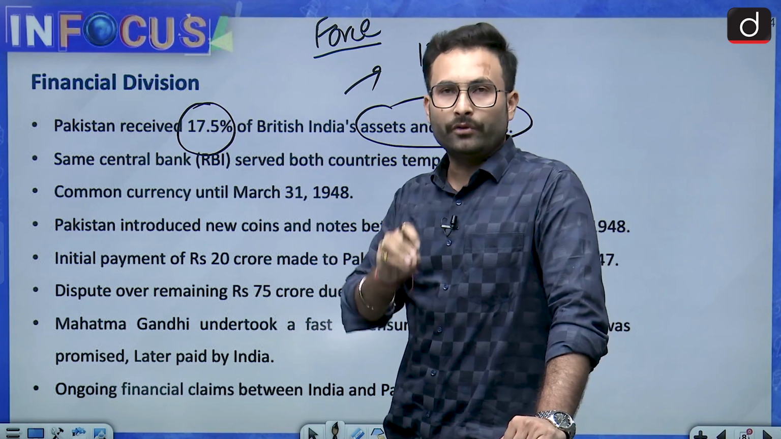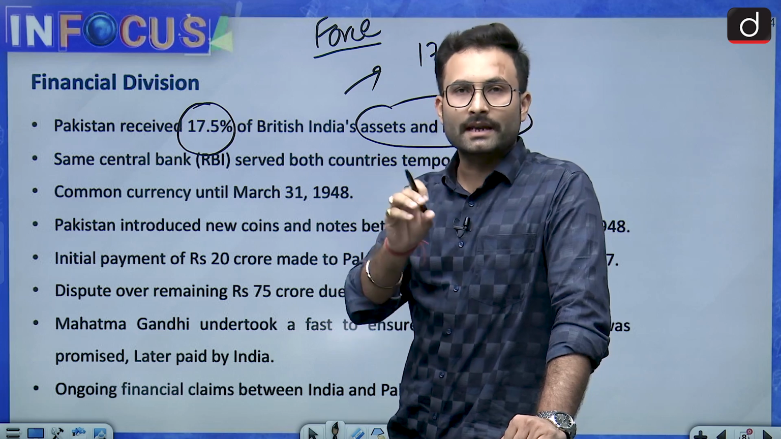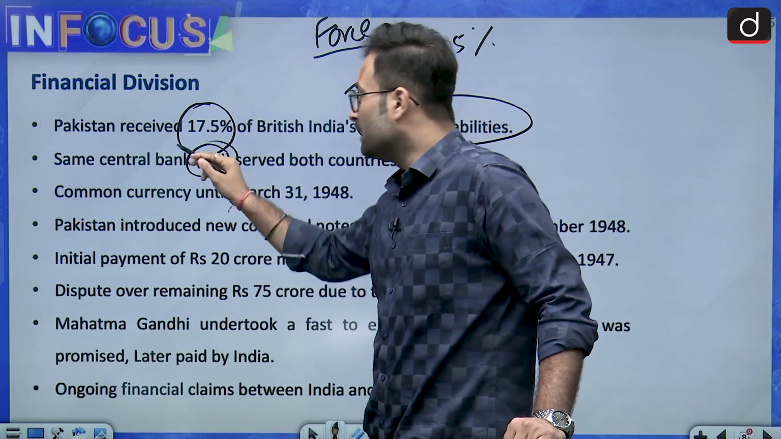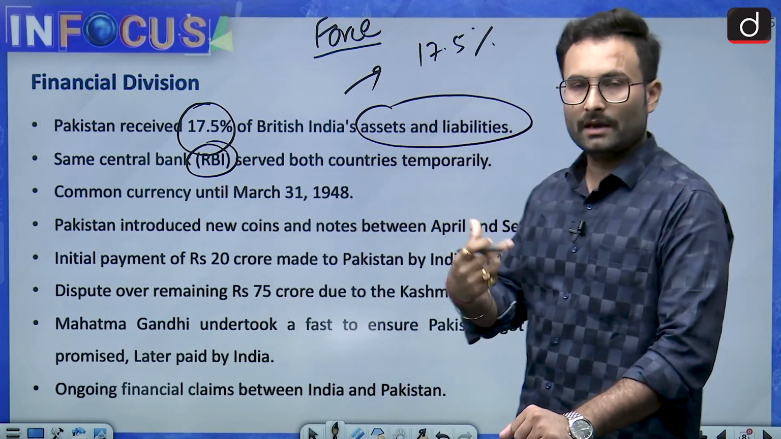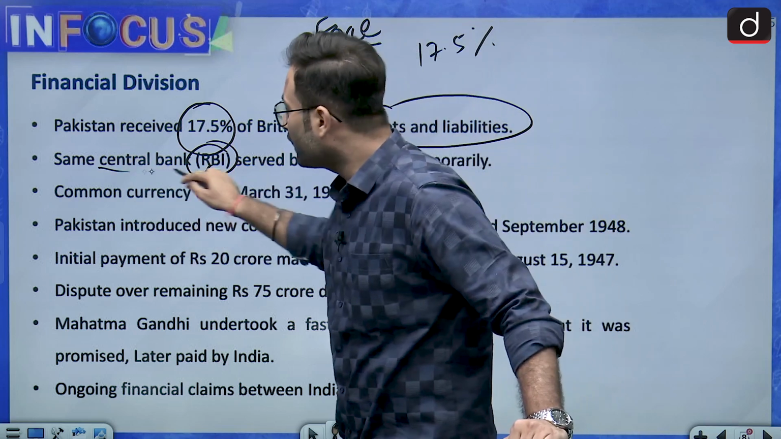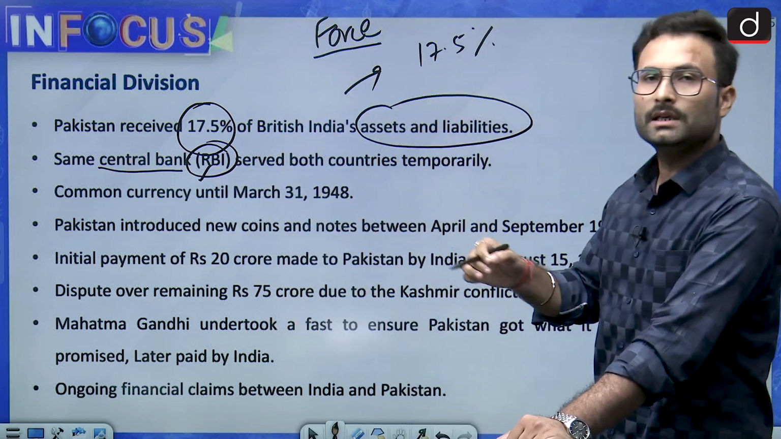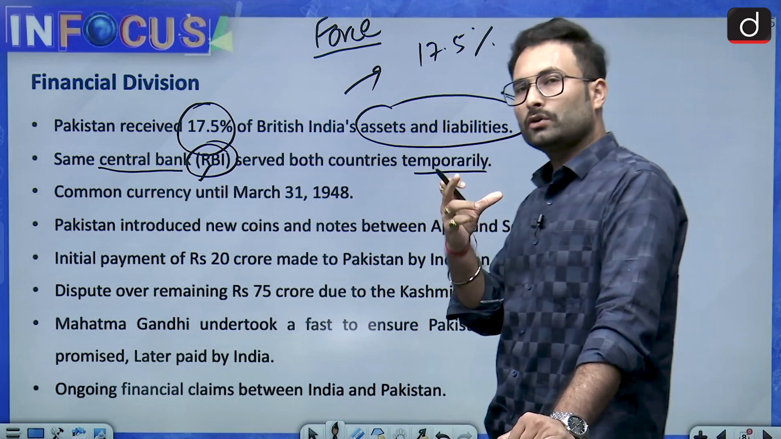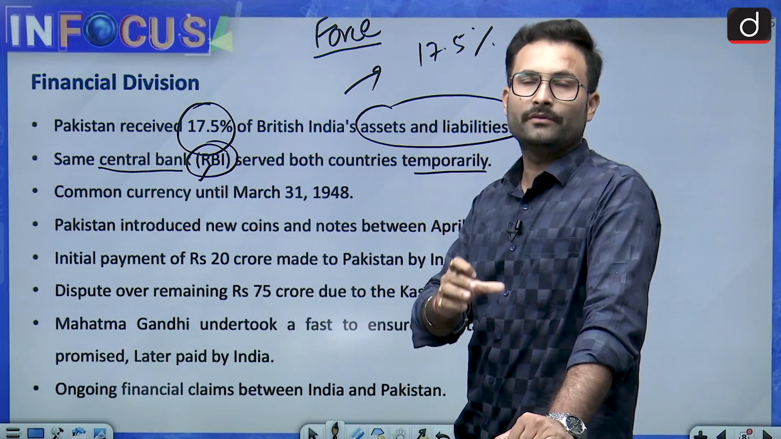At that point of time, for the temporary arrangement, the central bank would be the same for the two countries. Right now we have a central bank, that is the Reserve Bank of India. At that point of time also, the central bank would be working for both the countries temporarily.